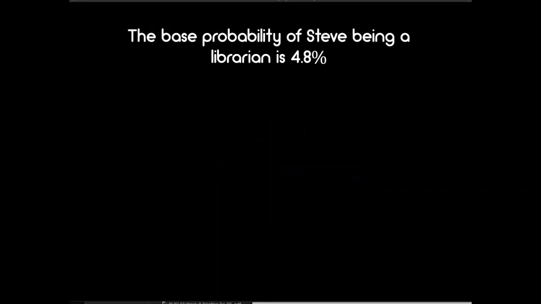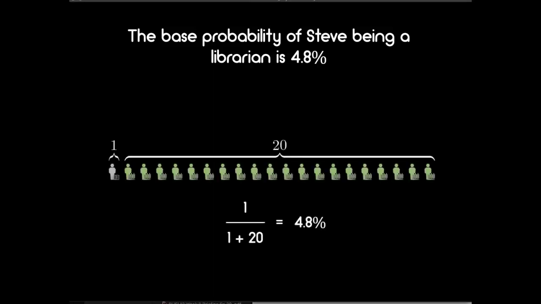Just looking at the population of farmers to librarians, the probability of Steve being a librarian in the general US population is 4.8%. We can arrive at this estimation using the 20 to 1 ratio of farmers to librarians, dividing the number of librarians in this ratio, 1, by the number of librarians and farmers in this ratio, 21. So in general, without any other knowledge about Steve, it's more likely that he's a farmer and not a librarian.